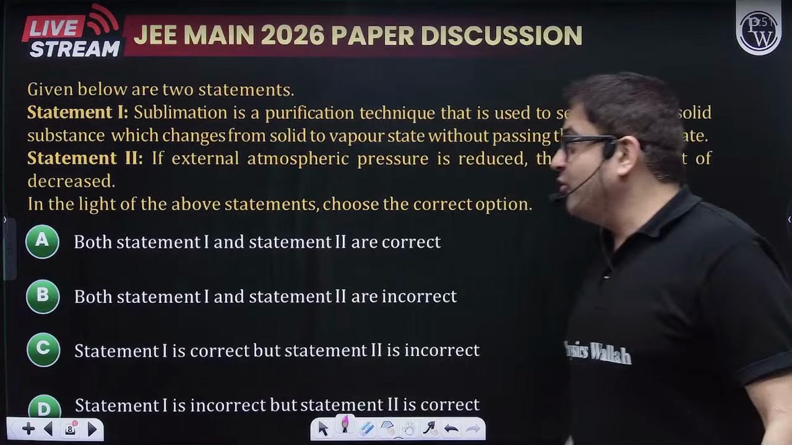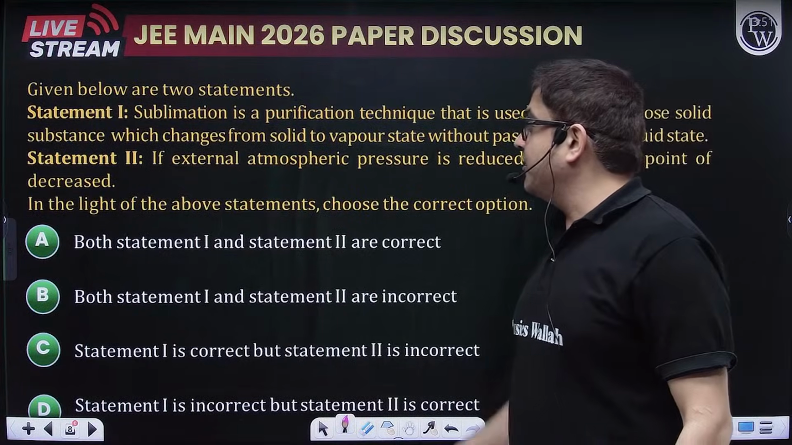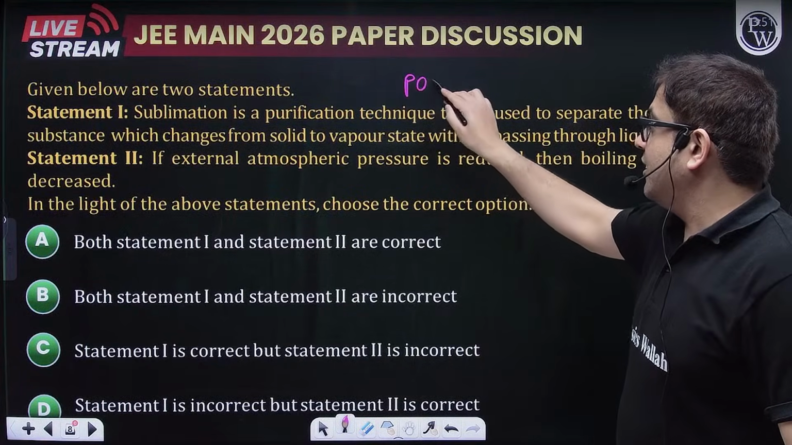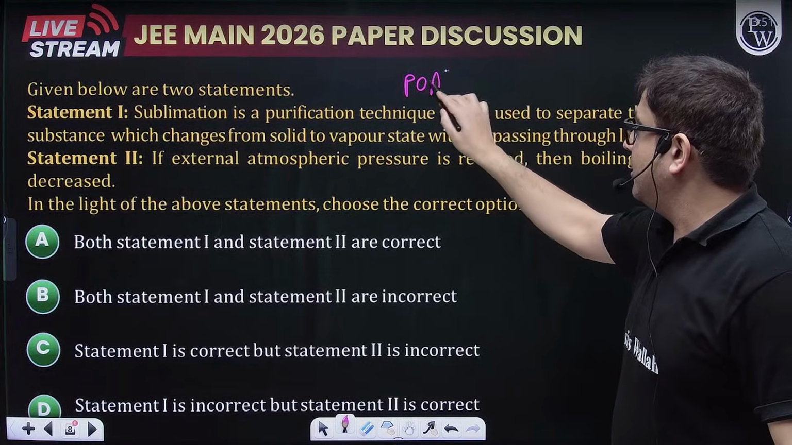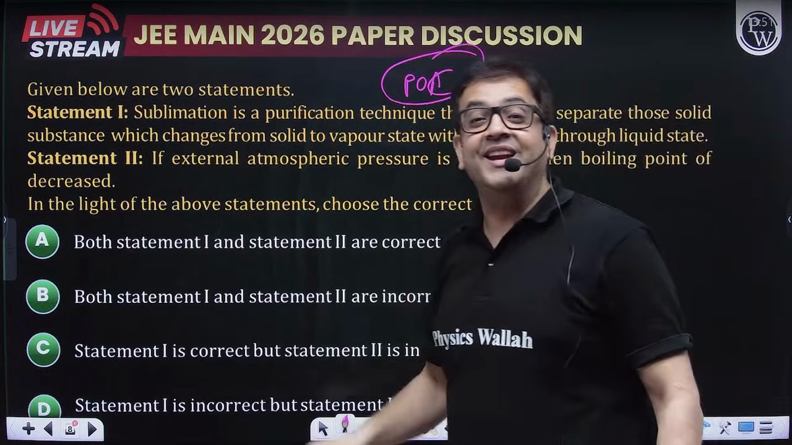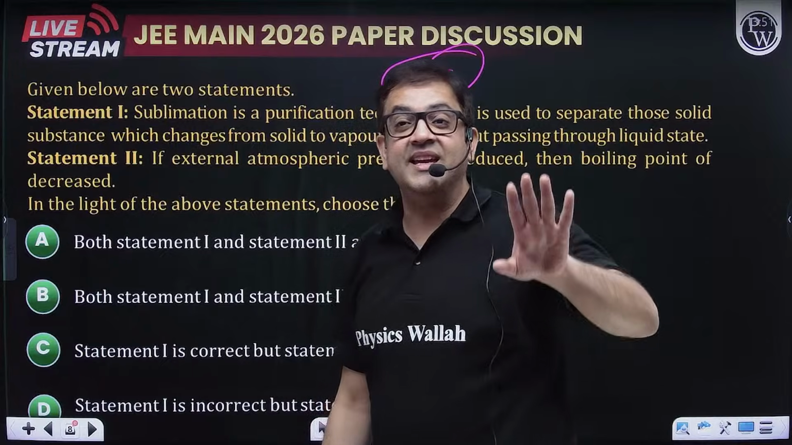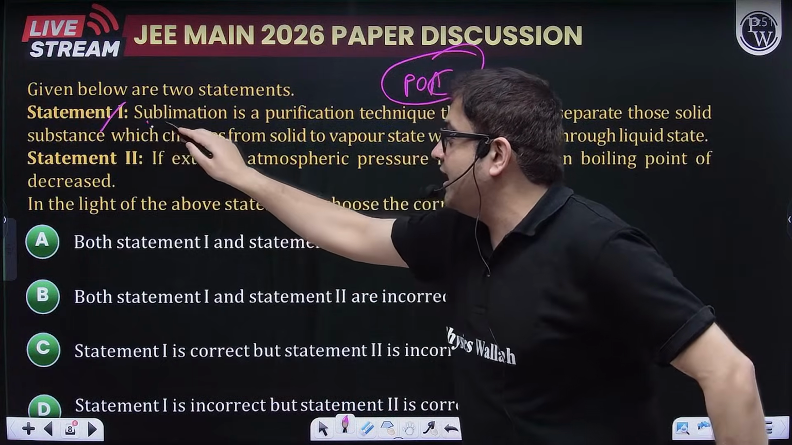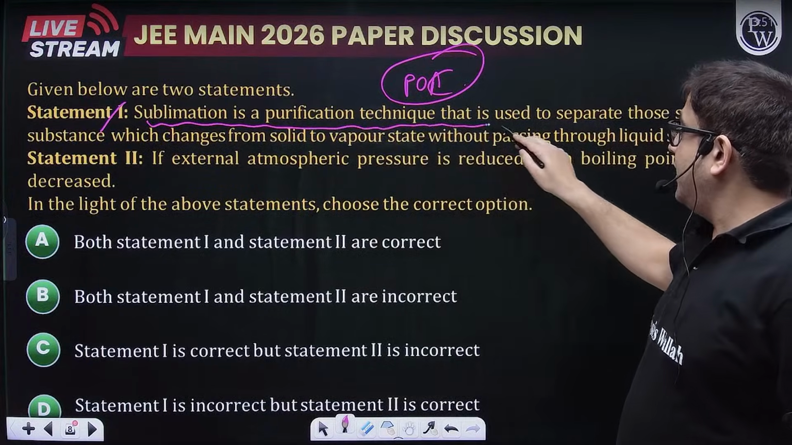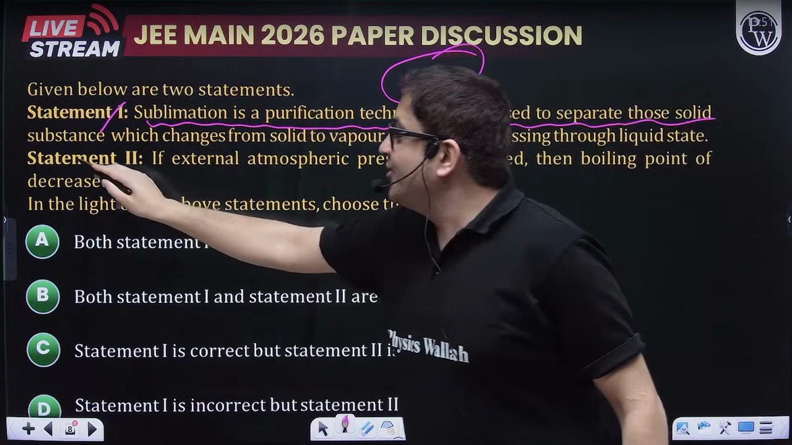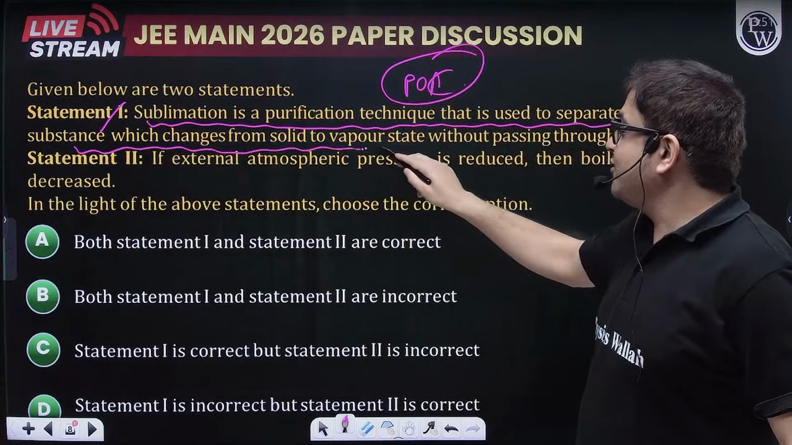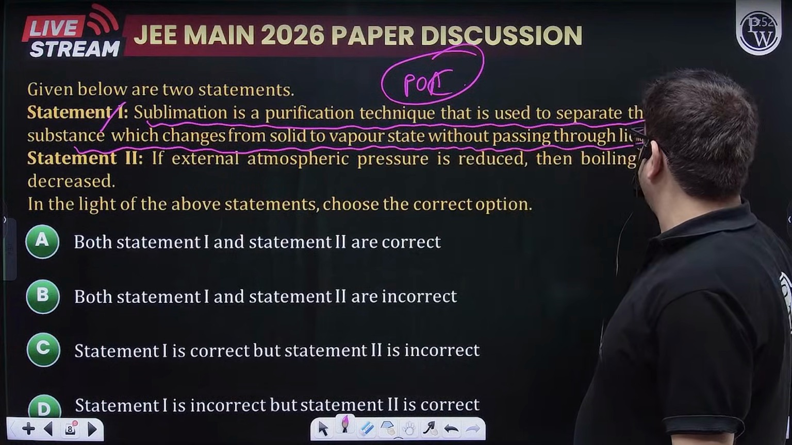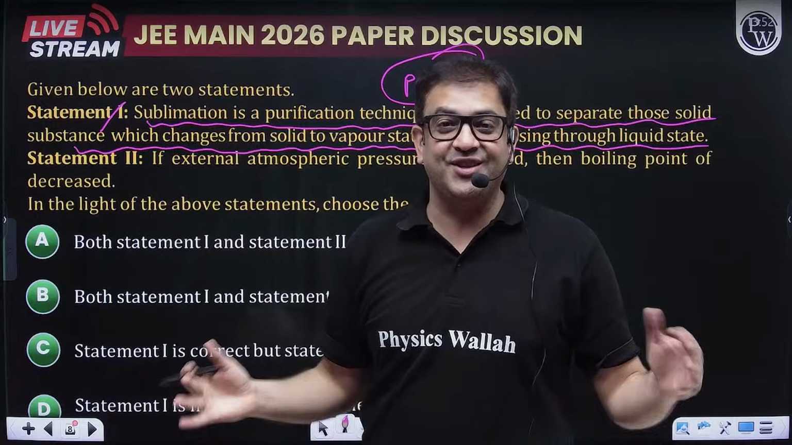Moving to the next question, it is practical organic chemistry of NCERT. Basic NCERT. What is the statement one? It is saying sublimation is a technique that is used to separate those solid substances which change from solid to vapor without passing through the liquid state. Sir, this is the definition of sublimation.